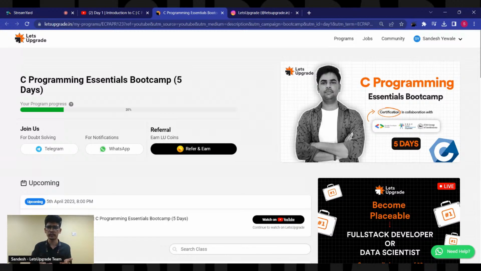Now what can you do with LU coins? Maybe I'll earn 2,000 or 3,000, but what to do with that, right? So this is like our currency, upgrade currency, where you can enroll in our full stack programs for free. If you have 30,000 LU coins, you can enroll in that full stack web dev or data science program completely free, right?